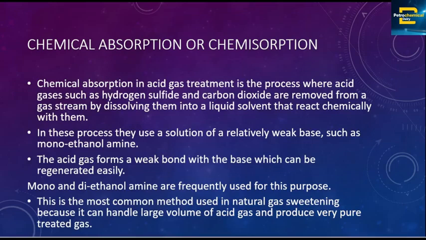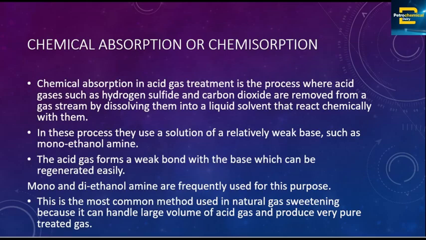Monoethanolamine and diethanolamine are frequently used liquids in doing this. This is the most common method used in natural gas sweetening or natural gas treatment because it can handle a large volume of acid gas and produce very pure treated gas.